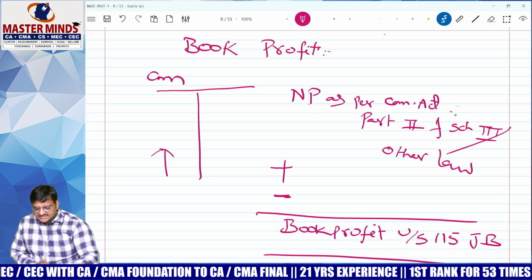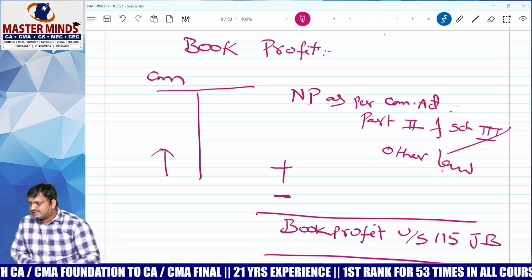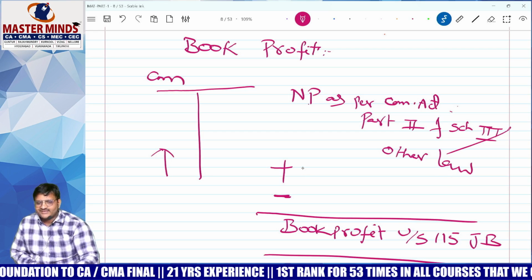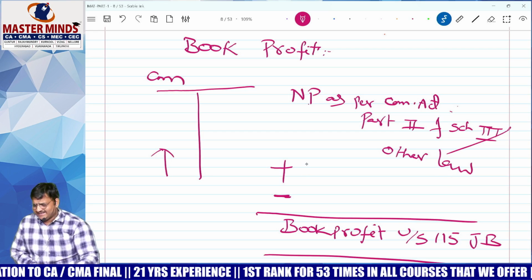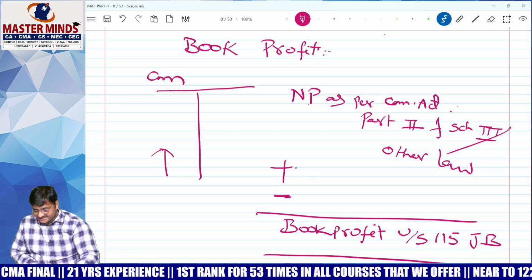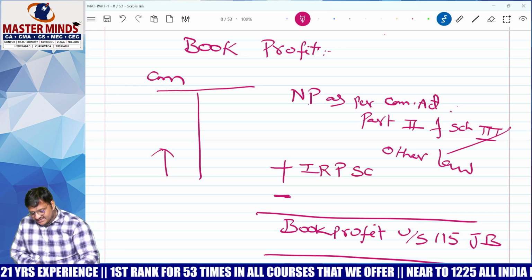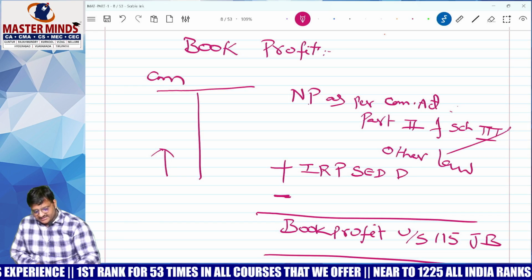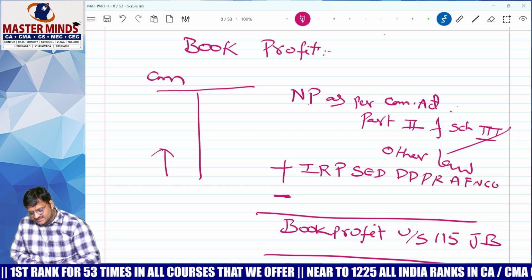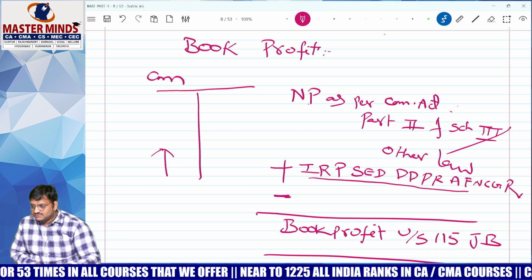Net profit as per Companies Act or any other law for the time being in force. Certain things must be added. What you have to add? So many items are there. You have to by-heart them. I repeat, you have to by-heart them. I R P S E D D D D R A F N C C R. This we have to add back.